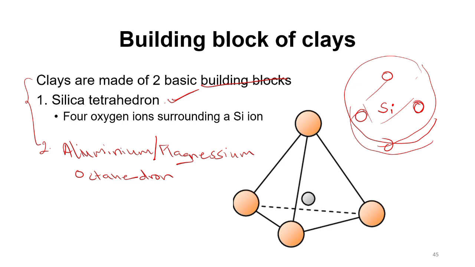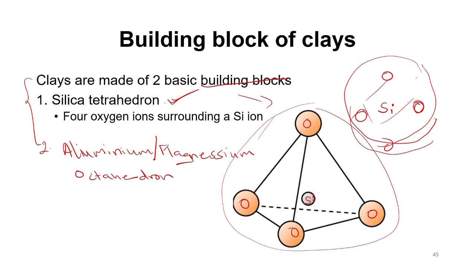The bonding between these ions, the network they form, is what we term the silica tetrahedron. In this schematic diagram, this gray one over here is a silicon surrounded by four oxygen ions. So the network of formation that is being formed here is what we consider as the silica tetrahedron.